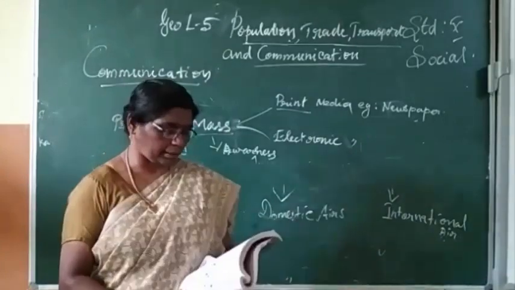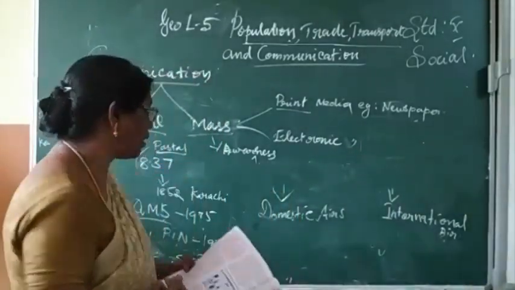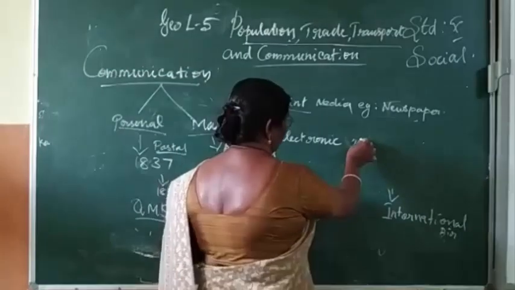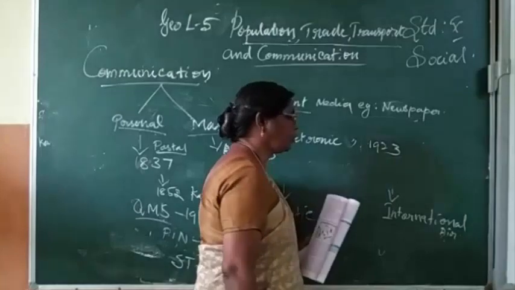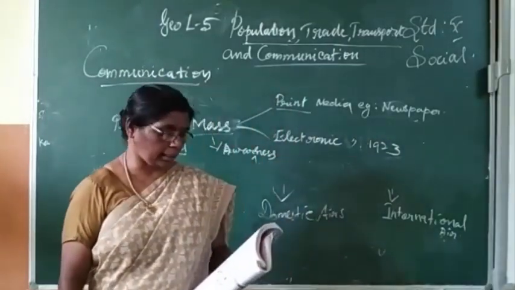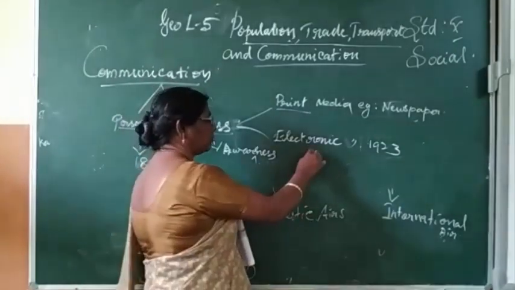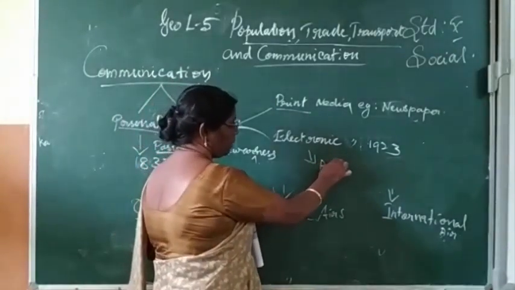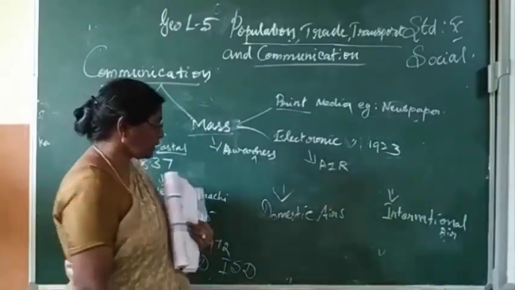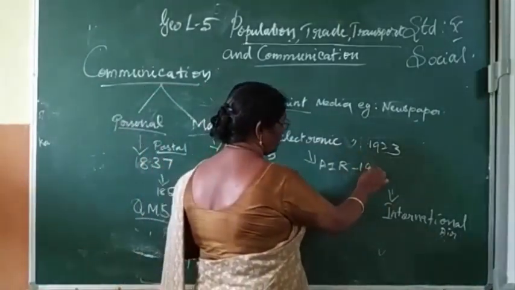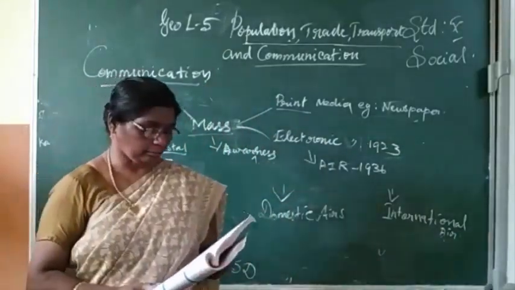Then electronic media. Radio broadcasting in India was started in the year 1923. It was named All India Radio, established in 1936.